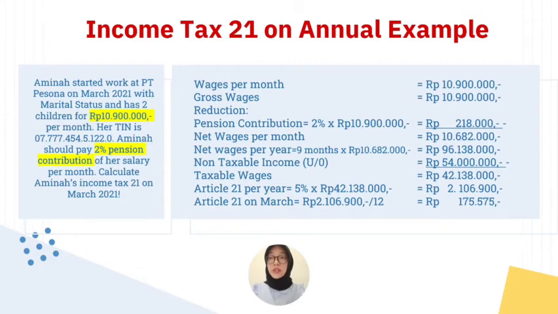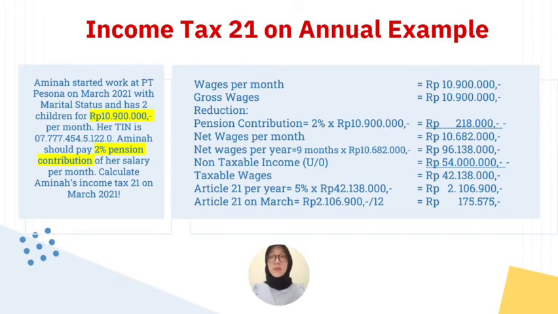We get 96,138,000. Non-taxable income unmarried 0, because we assume her husband is working, so her husband covers the marital status and the dependents. Non-taxable income for unmarried 0 is 54 million. So the taxable wages is 42,138,000.